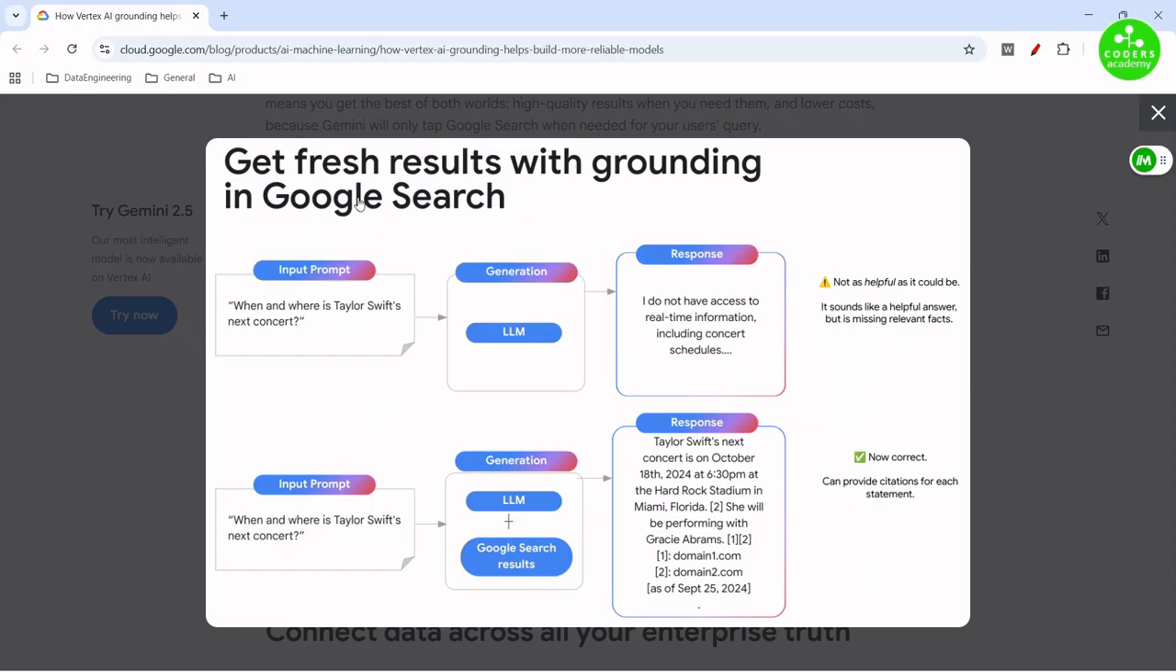For example, grounding with Google Search connects a Gemini model to real-time, publicly available web content. This allows the model to provide more accurate and up-to-date answers beyond the model's knowledge cutoff time. There are several benefits to grounding.